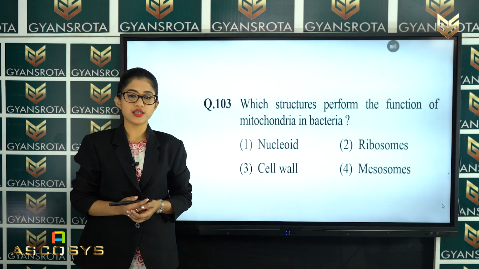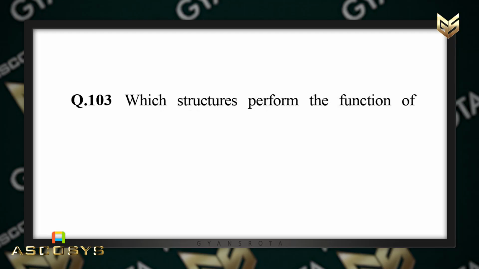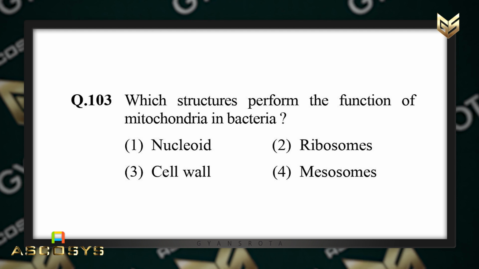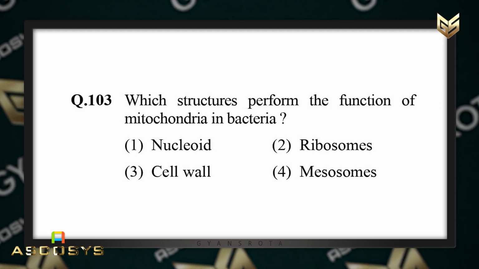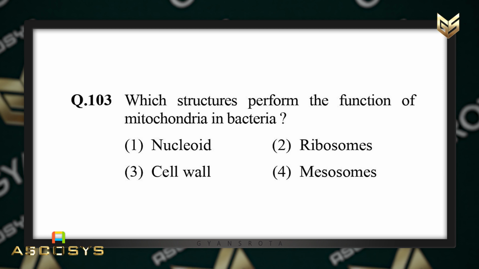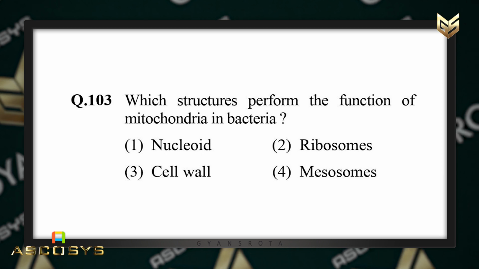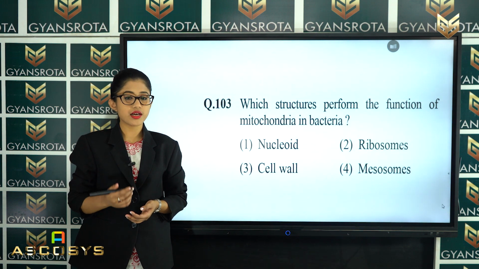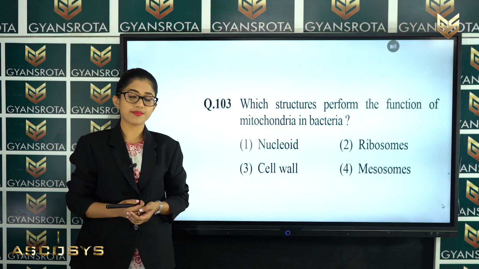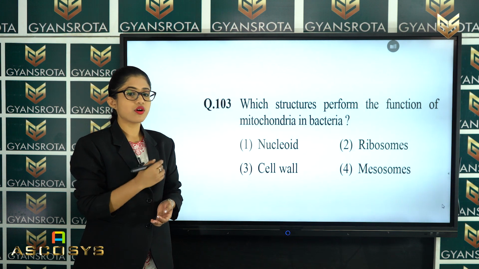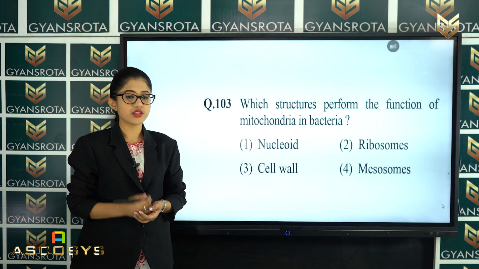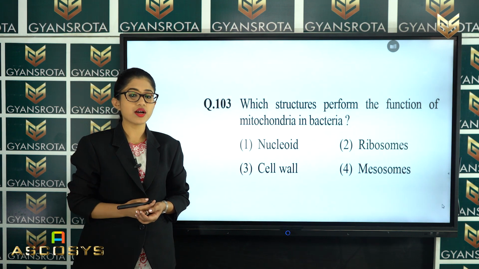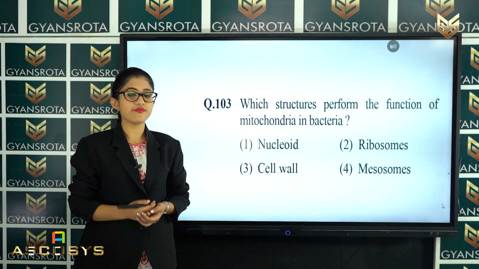Now, the next question is question number 103. Which structure performs the function of mitochondria in bacteria? Nucleoid, ribosomes, cell wall or mesosomes? So, in the chapter Cell, the Unit of Life, there we have discussed all the cell organelles and components. So, among these four options, which is the structure that is present in the bacteria and resembles the mitochondria and performs the same function?